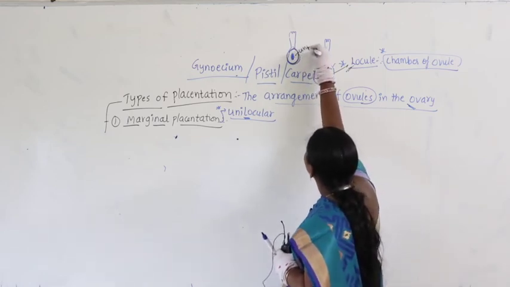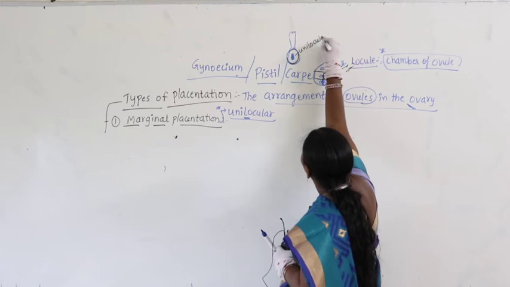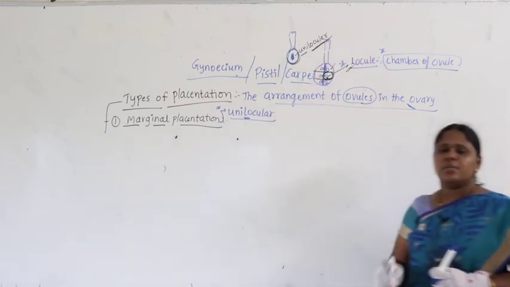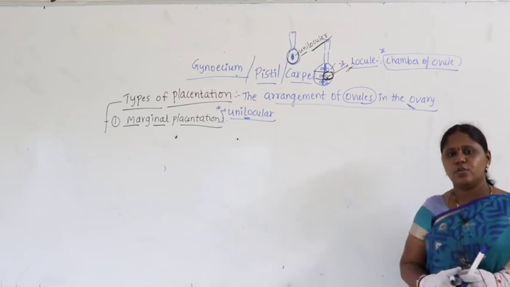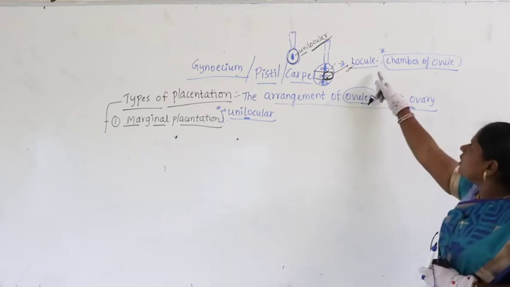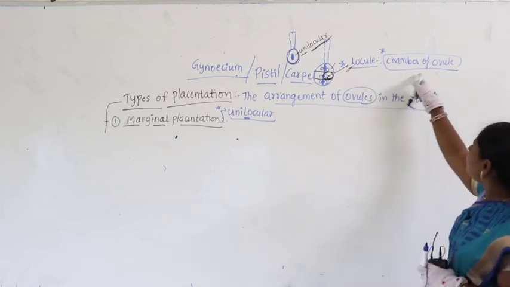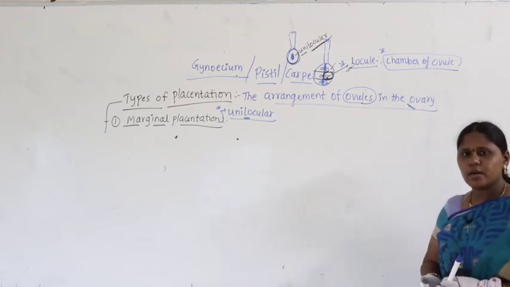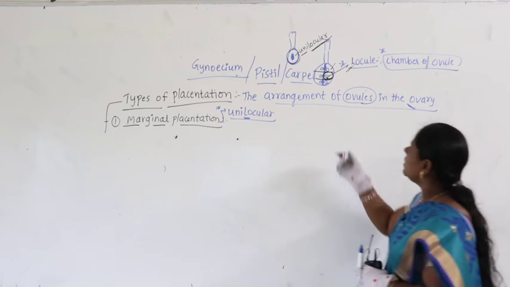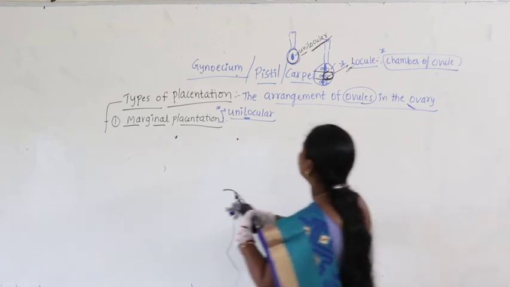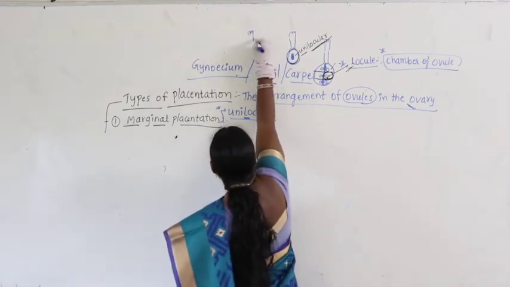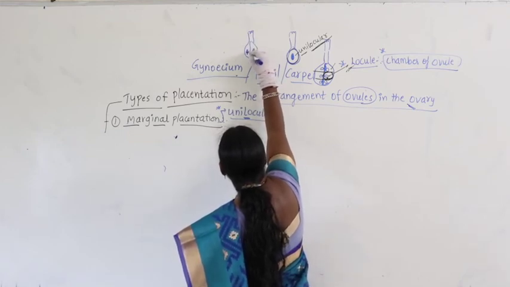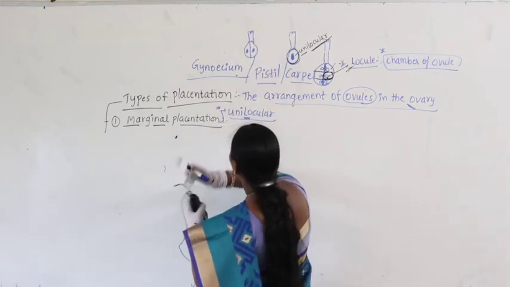Then the condition is said to be unilocular. Locule means chamber, only one chamber. One chamber contains only one ovule. So, what is a locule? Locule means the chamber of ovule. Sometimes you can see the condition where here we may find two ovules.